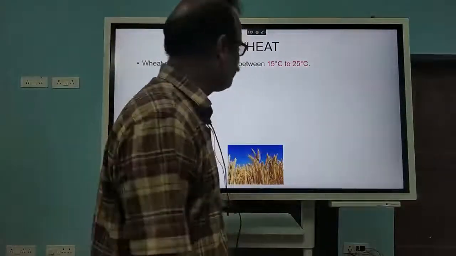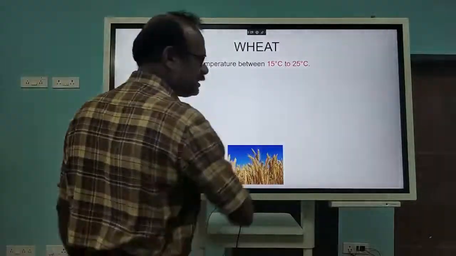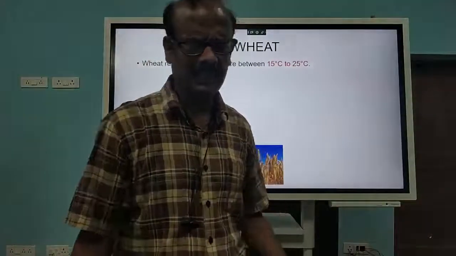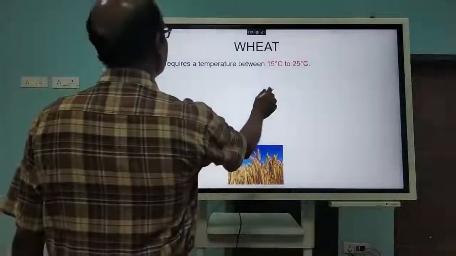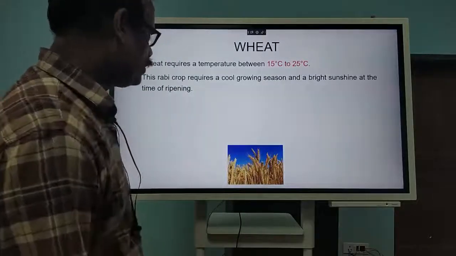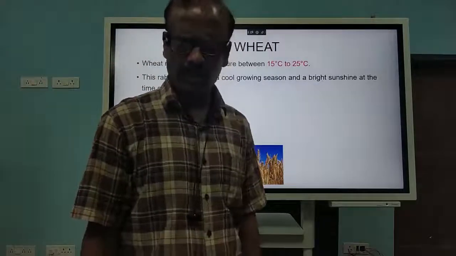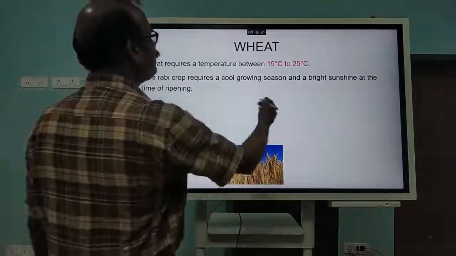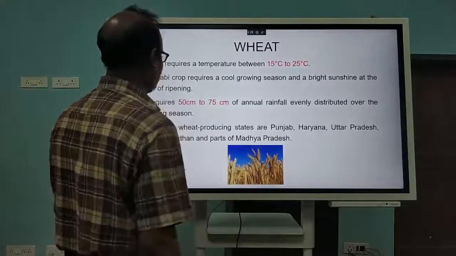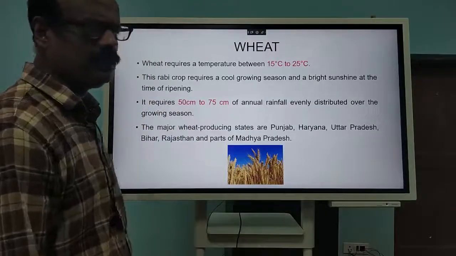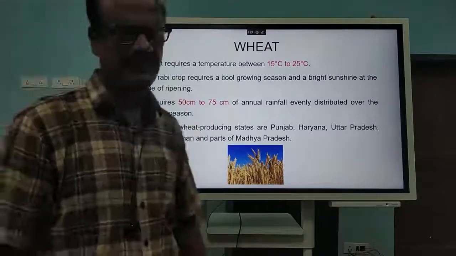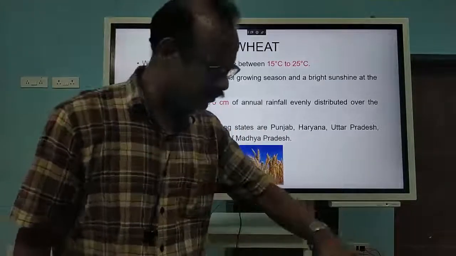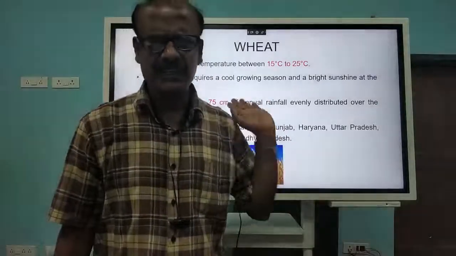In South India we don't have any place with temperature below 15 degrees, but in hilly areas it is there, some hill stations, but there we cannot grow wheat. Then, as I told you, it is a Rabi crop grown during the winter season, confined to North India, not South India. Then rainfall between 50 to 75 centimeters. That means high rainfall is not required, because stagnant water is required for rice, but for wheat no need.